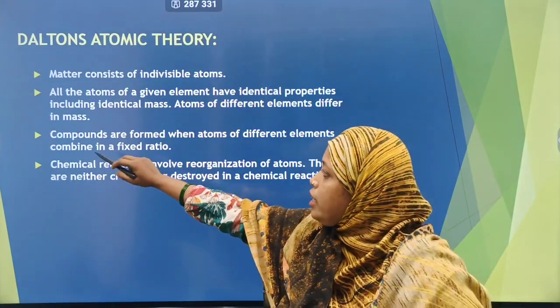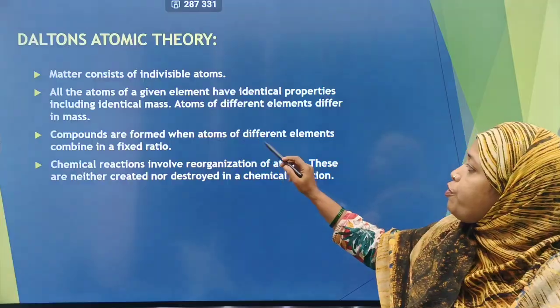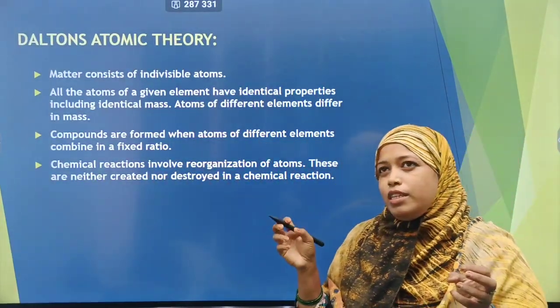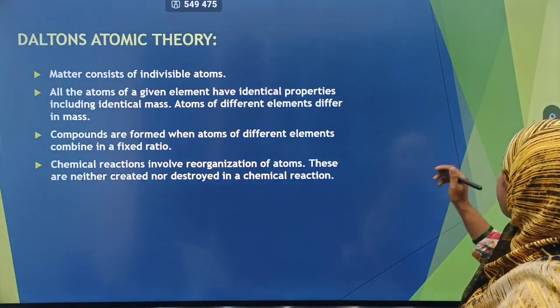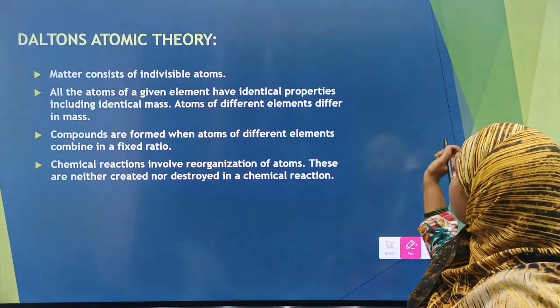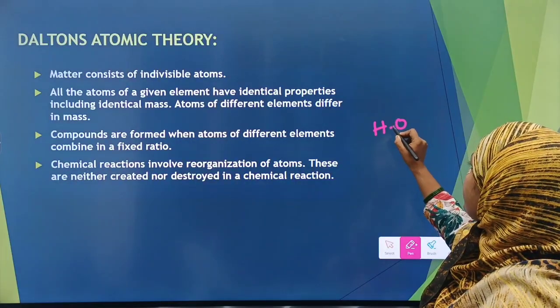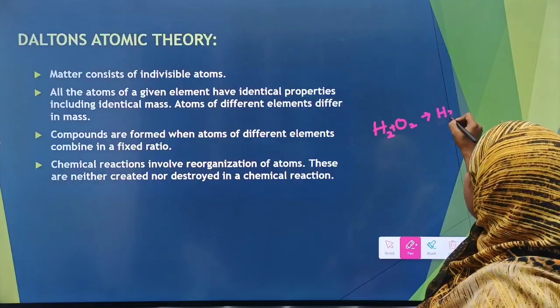Thirdly, he said that compounds are formed when atoms of different elements combine in a fixed ratio. Over here he is trying to say that if we take hydrogen plus oxygen, they combine to form water.